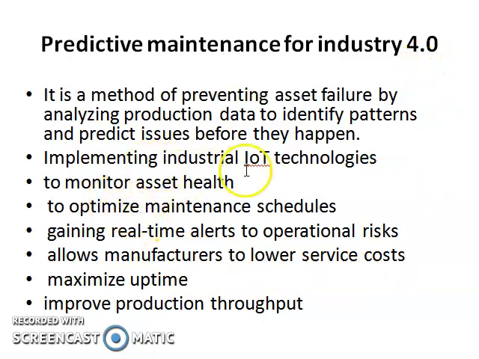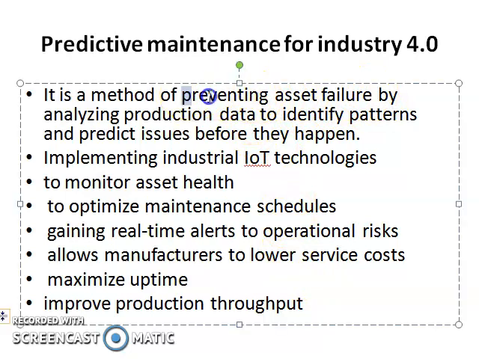Here we can explain this as it is. It is a method of preventing asset failure. Asset means the total things present in any manufacturing system. It is a method of preventing asset failure by analyzing production data to identify patterns and predict issues. Predict what? Predict issues before they happen.